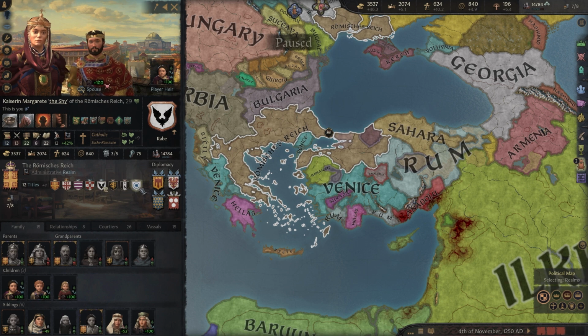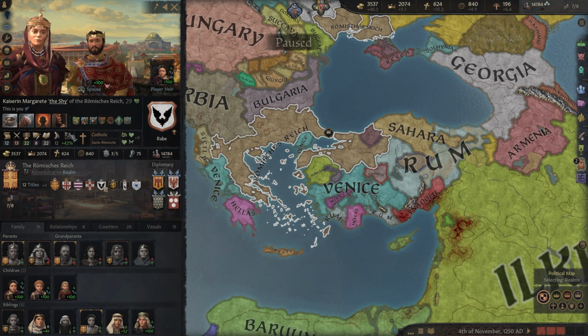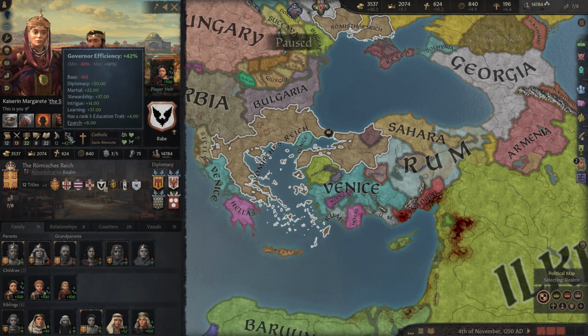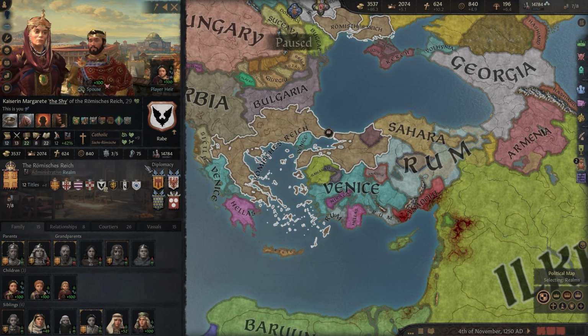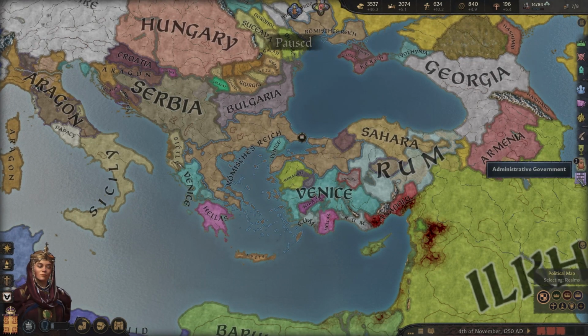In that last episode, we had a pretty big change in that not only did we form the Saxo-Roman culture, the Sax-Romish culture, but we also transformed to an administrative government, which comes with a lot of new mechanics which I have taken a little bit of a look at. There's a lot going on, but I feel like it's not quite as complicated as I initially expected. There seem to be a lot of different things to it, but I feel like it's not going to take too long to get used to. But let's take a look at some of those brand new features now.